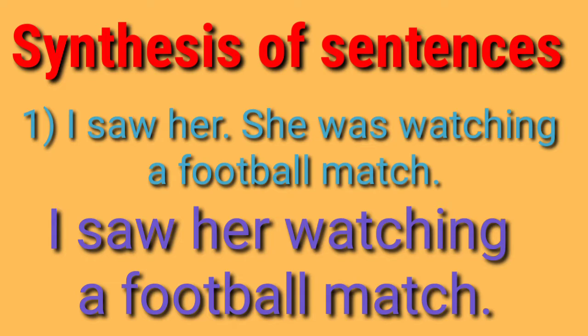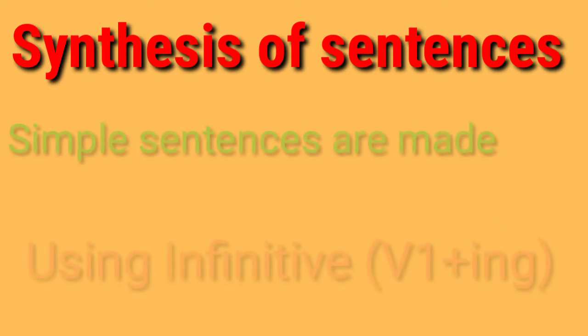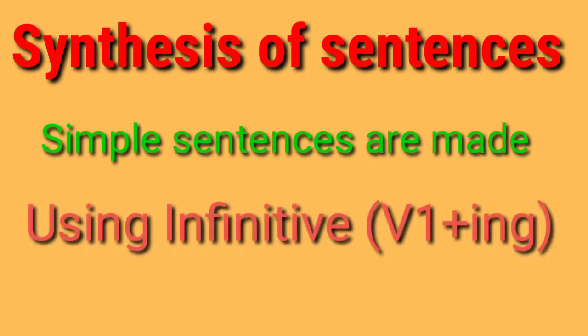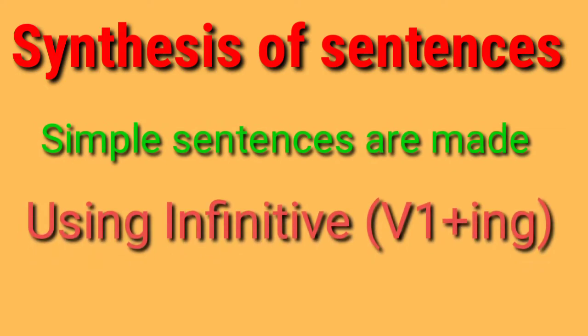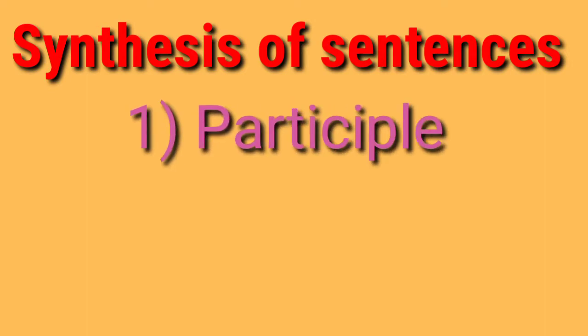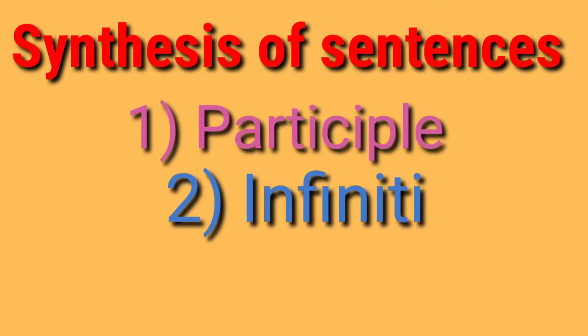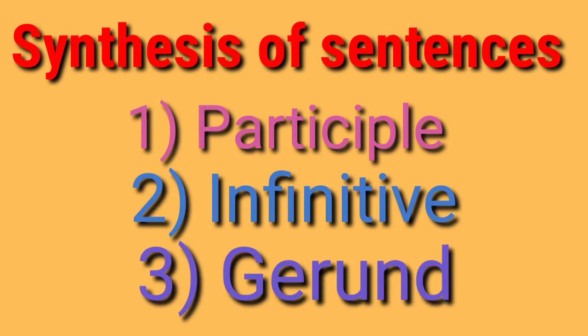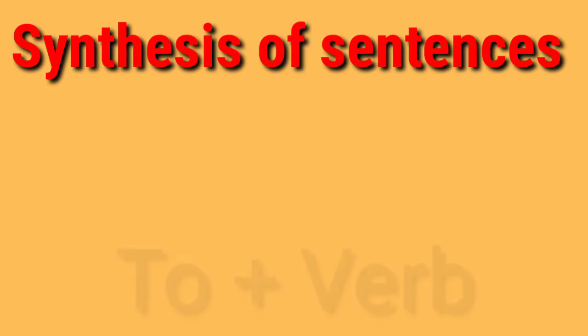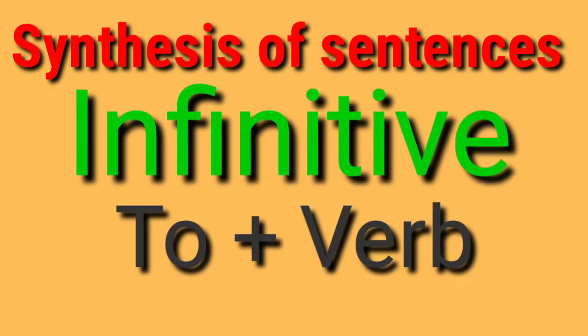And after that, using infinitive. Infinitive also is a type of non-finite verb. You know that non-finite verbs are of three types. That is, number one, participle, number two, infinitive, and number three, gerund. Participle is used as an adjective, and gerund is used as a noun. And infinitive means to plus verb form first.